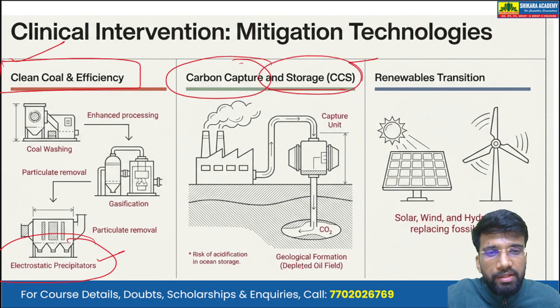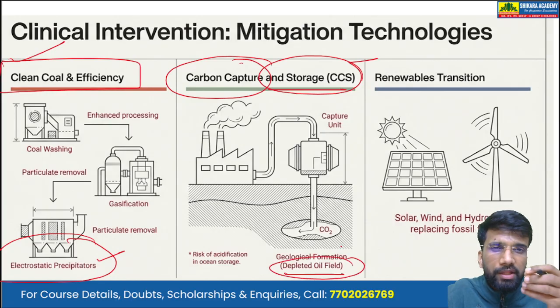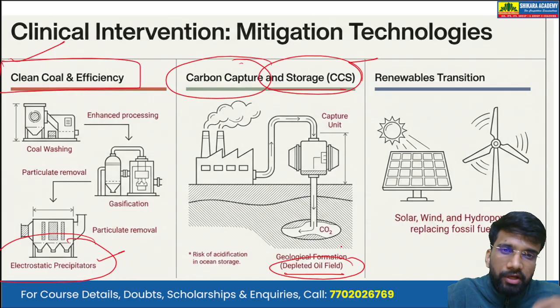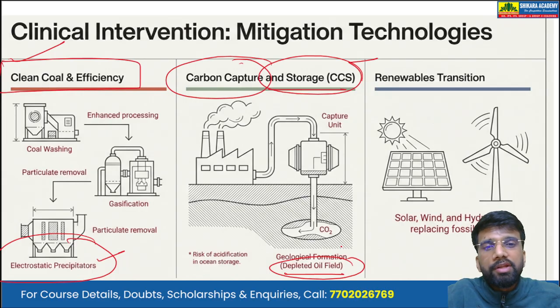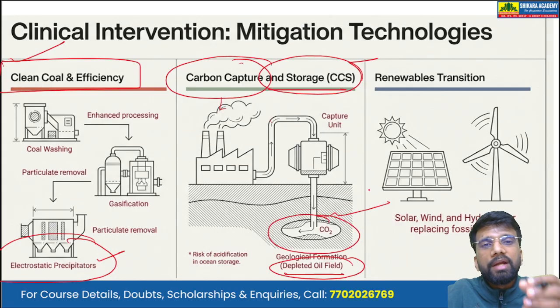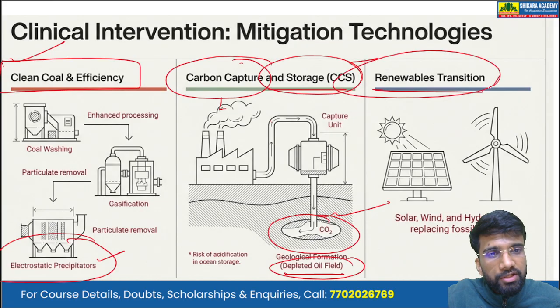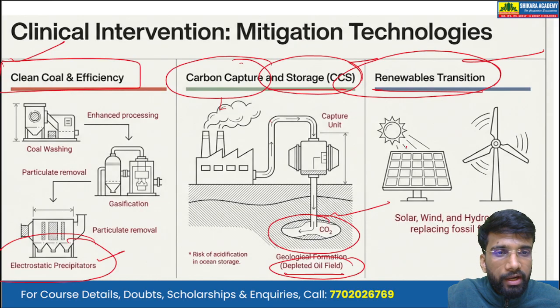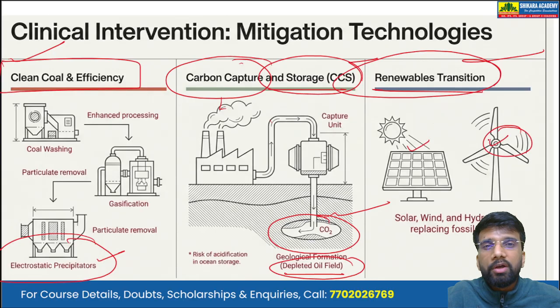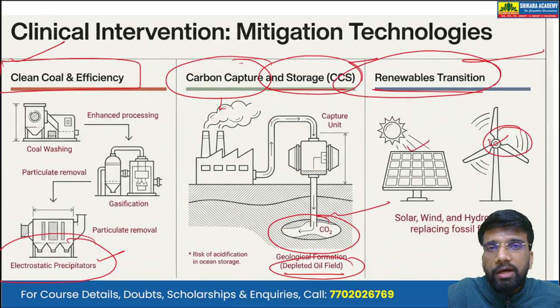Okay, so in the depleted oil fields, that is, the sedimentary rocks in which we earlier found the oils and we have extracted all the oils. So these depleted oil fields, we can capture the carbon and store that carbon in them, thereby removing carbon dioxide from the atmosphere. Then we can transition to renewable energy like solar energy or wind energy because they do not emit greenhouse gases.